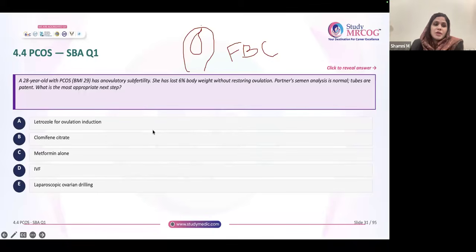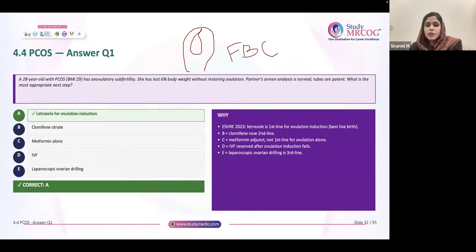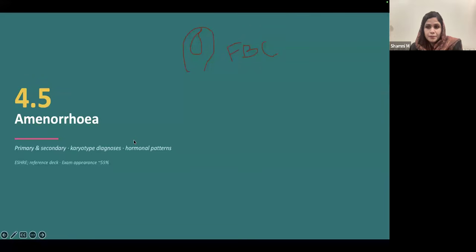Now let's discuss a question. A 28-year-old patient with PCOS, BMI 29, has anovulatory subfertility. She lost 6% body weight without restoring ovulation. Partner's semen is normal. Tubes are patent. So what is the next thing? You will go for induction, right? Ovulation induction. And according to the latest guideline, letrozole is the first line for induction.